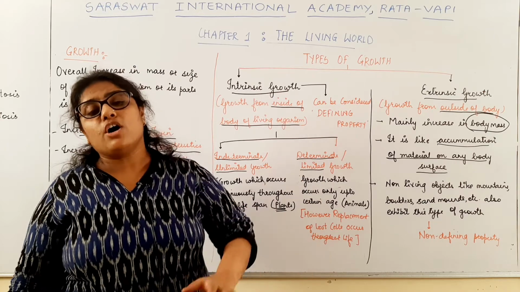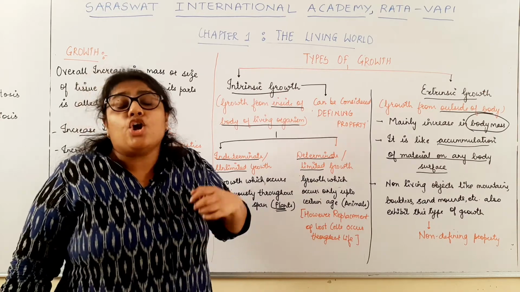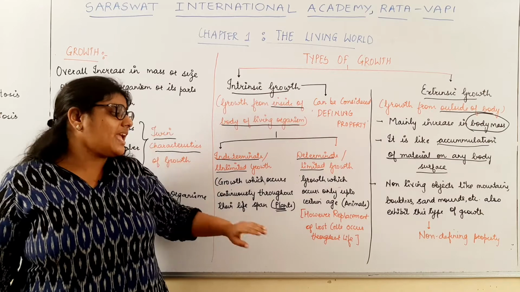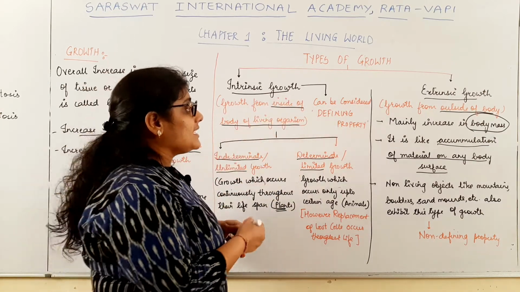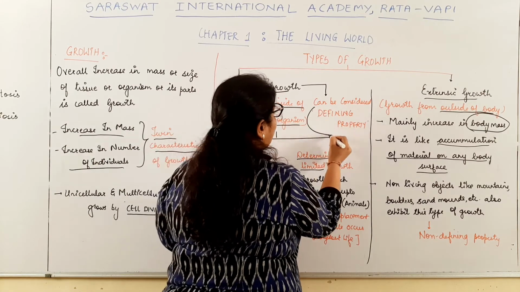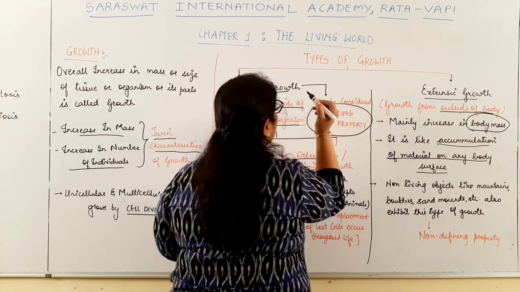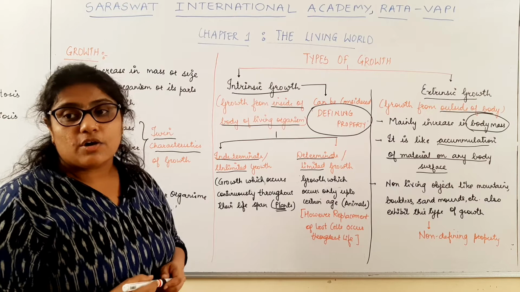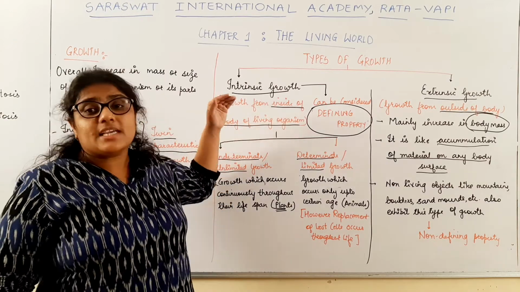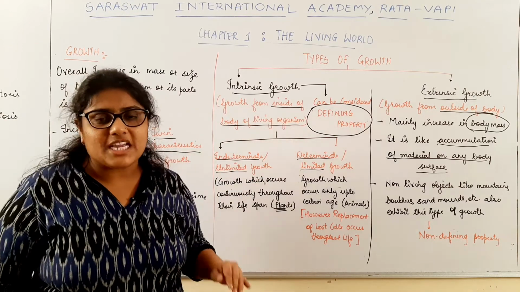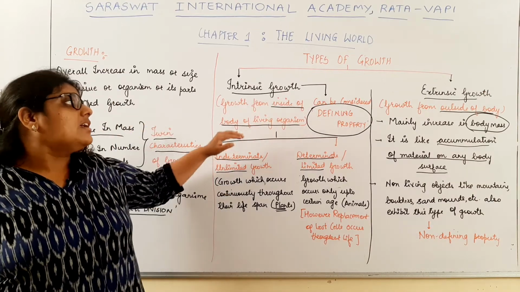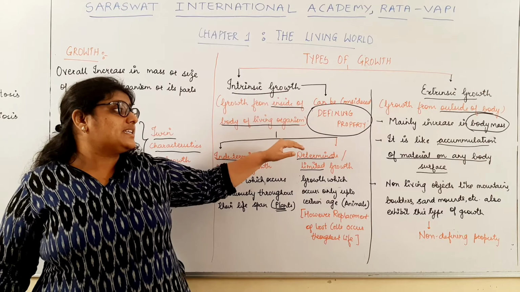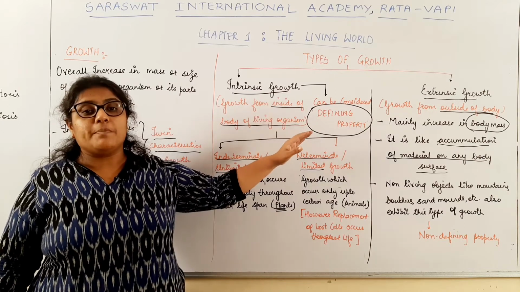Now, intrinsic growth is exhibited only by living organisms. No non-living object exhibits intrinsic growth. So intrinsic growth alone can be considered the defining property of life. Intrinsic growth is not exhibited by any non-living objects, and therefore it is considered a defining property of life.